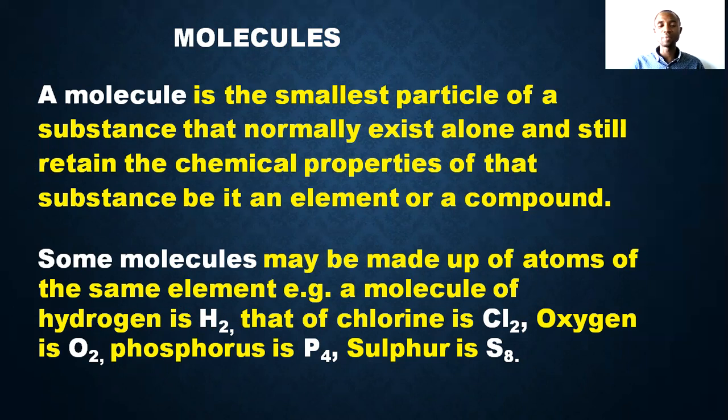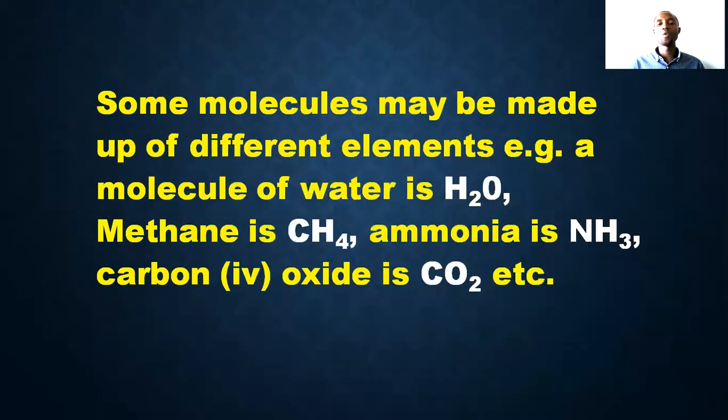Chlorine, the same thing. Phosphorus, the same thing, sulfur, the same thing, and many others. That is for molecular elements, molecules made up of the same element. Now we also have molecules involving different elements.